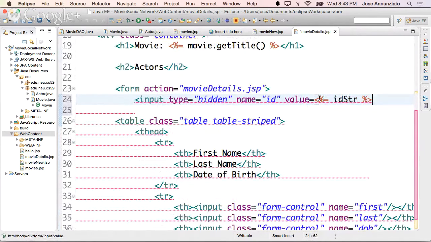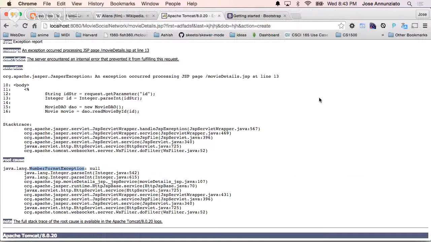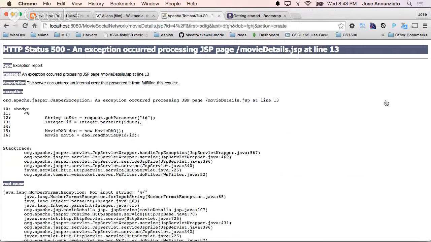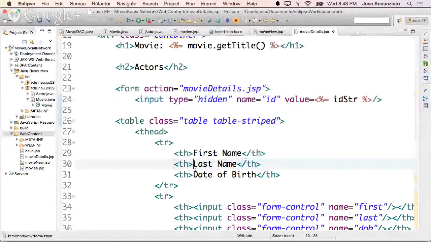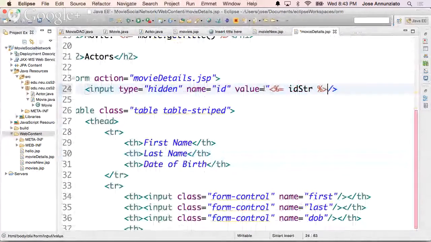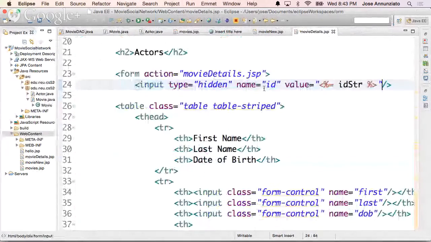Okay, I think that's it. Let's see if this works now. Let's go back. Let's refresh. If I say add, so it works the same. Wait, what? For slash? What do you mean slash? Oh, we put quotations around this. Quotations around this. Go back. Refresh.